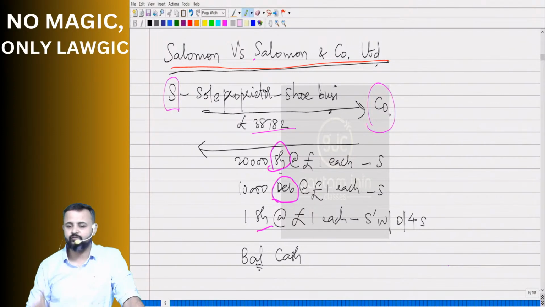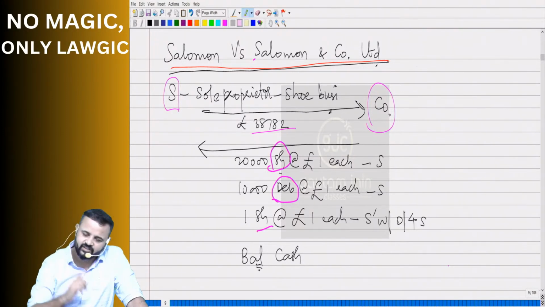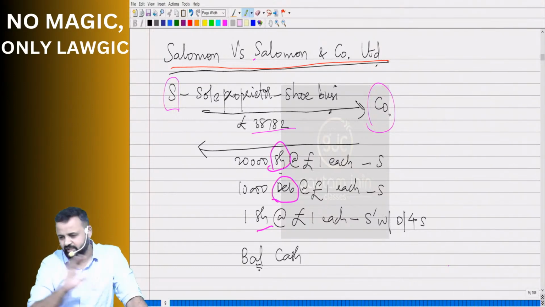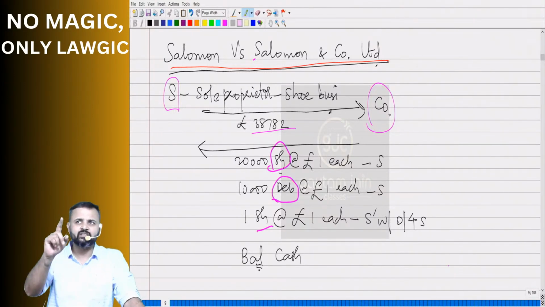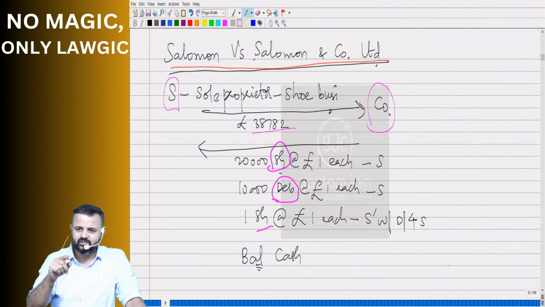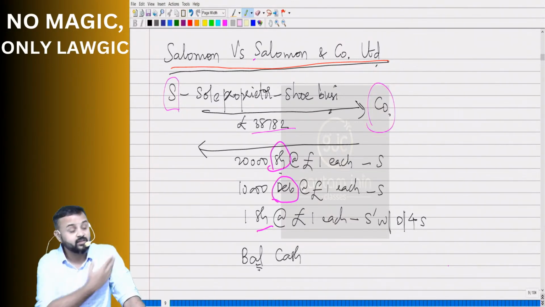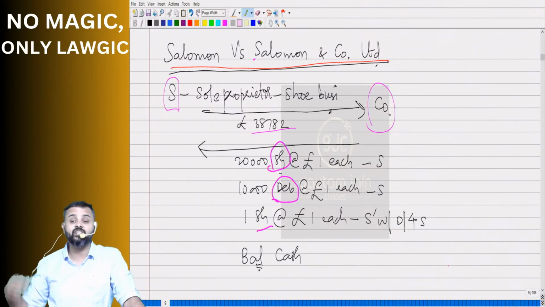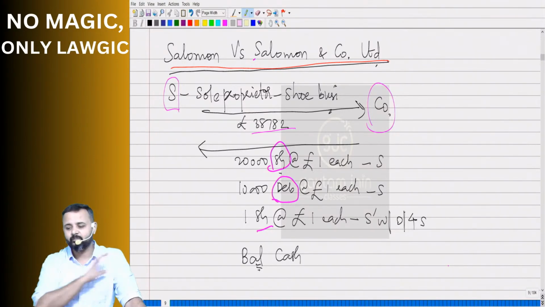20,000 shares of £1 each. How many debentures did he take? 10,000. Of how much value again? £1 each. So sir, 20,000 plus 10,000 becomes 30,000, plus 6, so 30,006. What about the remaining amount? Because the business worth is 38,782 pounds. So that's where the balance was given in cash by that company to Mr. Salman.